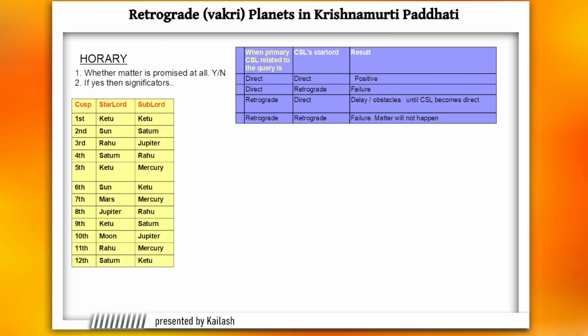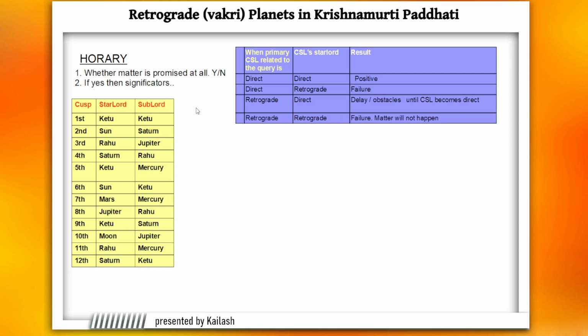Now in KP horary, a specific query is assessed in two different steps. One is whether the matter is promised at all or not. It's a yes and no, black and white kind of an answer that you first have to seek about a specific query. And if the matter is promised, then only you proceed to the next step of finding significators.